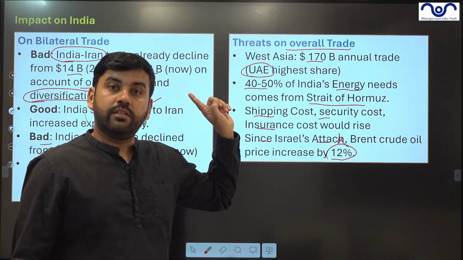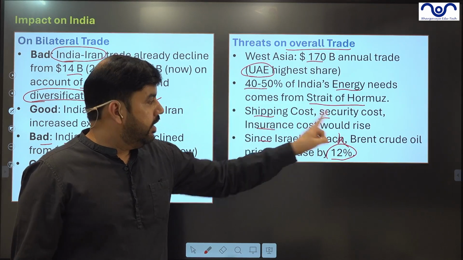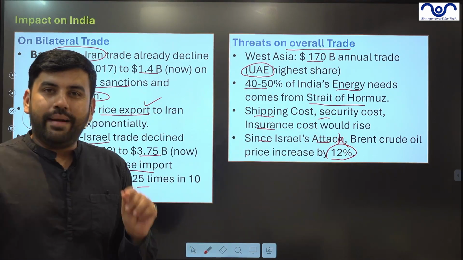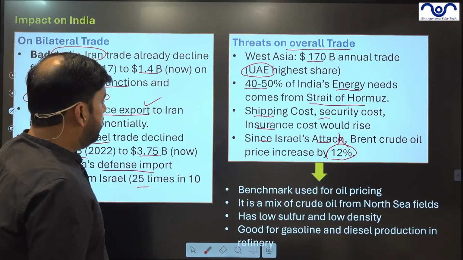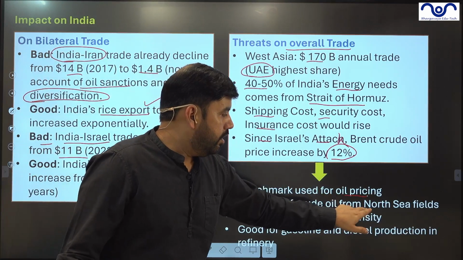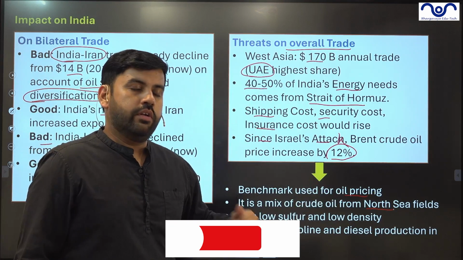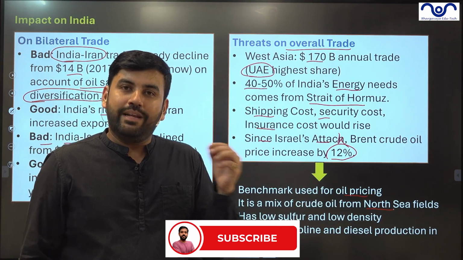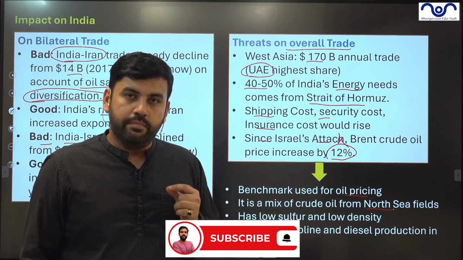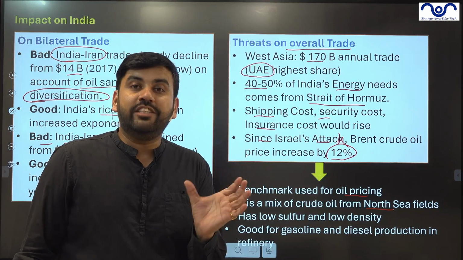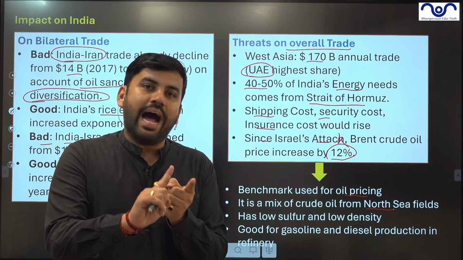Now, what is Brent crude oil? They have already asked about West Texas Intermediate. They can ask about Brent crude oil. Brent crude oil is the oil which is being procured from the North Sea. Now, the North Sea, of course, is the location. So from a place known as the North Sea, this oil is being procured. It shows the benchmark price, that this should be the ideal price.